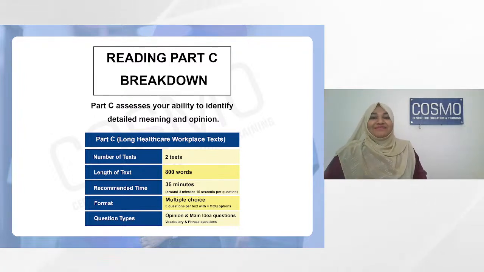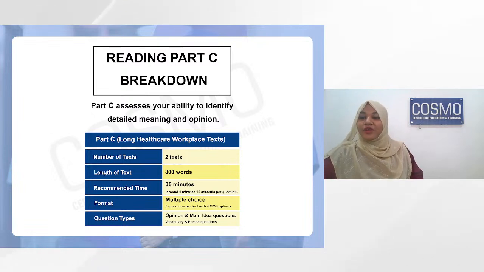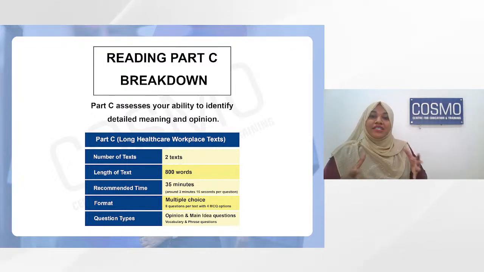So why is our C part very tough? Because it is an academic type of text, and we have a lot of words, 800 words, around 8 paragraphs. Usually the paragraph numbering is between 6 to 8. And what is your time? You have a 45-minute session for B and C. That is what is given for your exam. But you only have to take 15 minutes for your C1 and 15 minutes for your C2. So you cannot take a lot of time. You have 8 multiple choice questions.